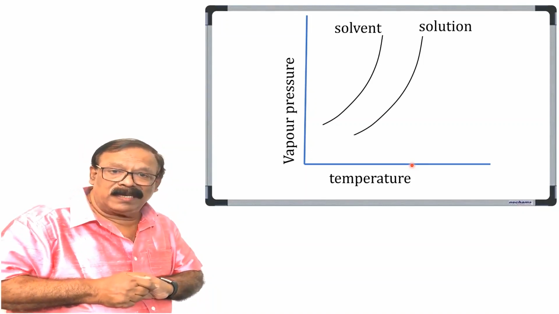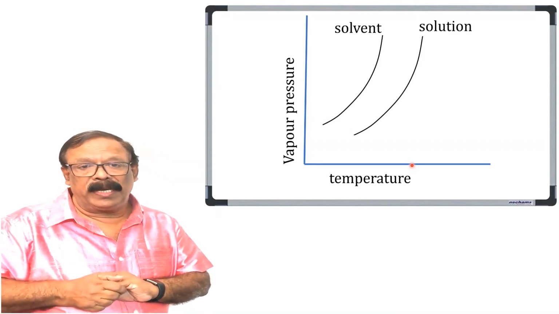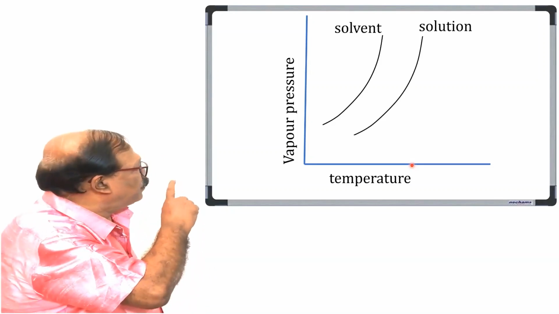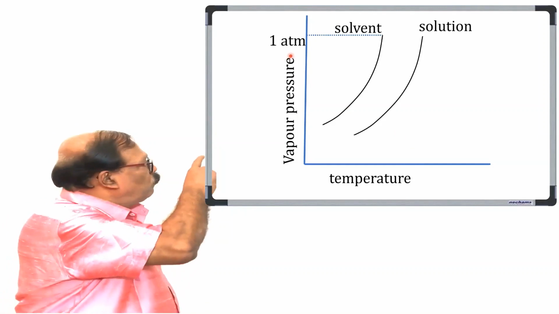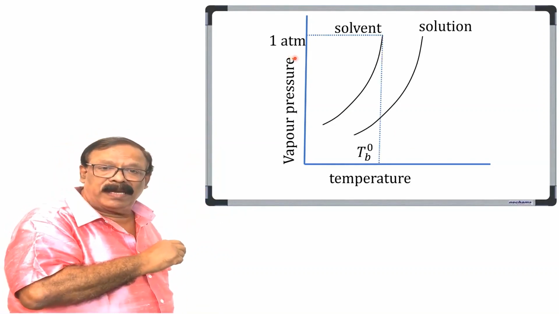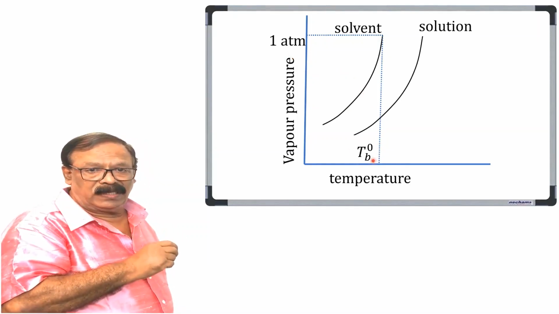Boiling point is the temperature at which the vapor pressure becomes equal to atmospheric pressure. Here I am denoting the atmospheric pressure as 1 atm, and you see the corresponding temperatures. So for the solvent, it will be meeting at T0B, and T0B represents the boiling point of the pure solvent.